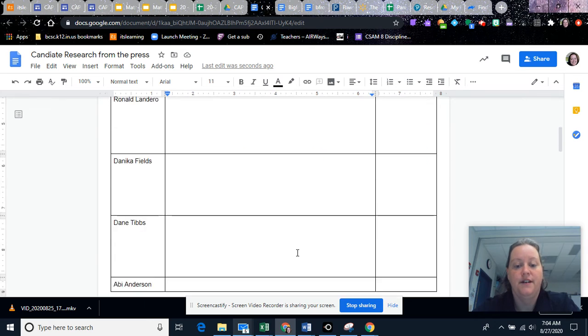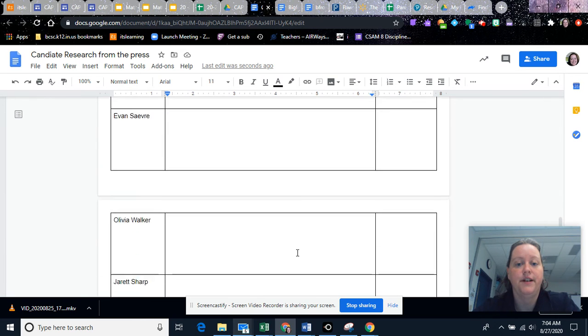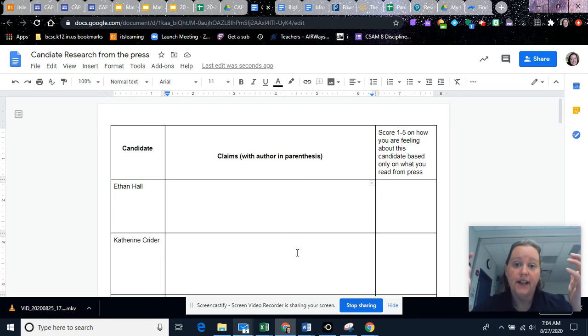And then once you are done, so once you've read through the press articles and you feel like you've got a pretty good glimpse of the different candidates, and we're almost out of time in class today, what I want you to do is rate that candidate 1 to 5 on how you're feeling about voting for them based on what you read from the press, not what you're seeing in the hallway, not what they're telling you, without the campaign, without popularity, just thinking about what you're reading and hearing today from the press. I want you to score them a number 1 to 5 on the likelihood that you will vote for them.